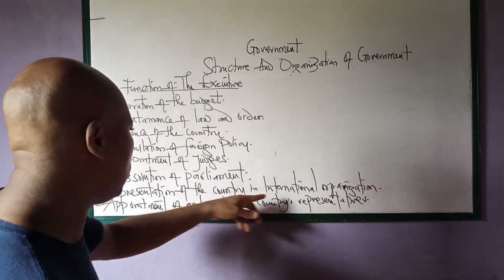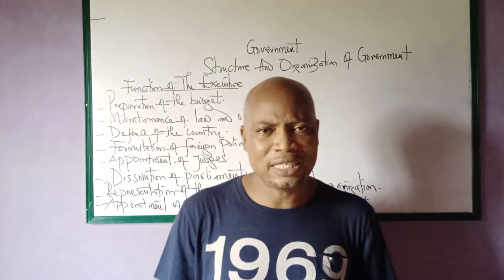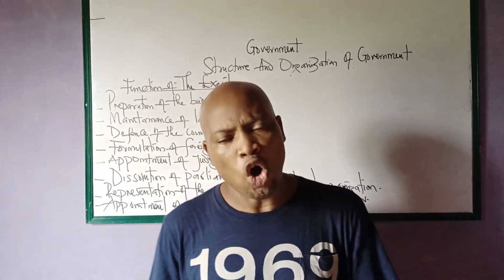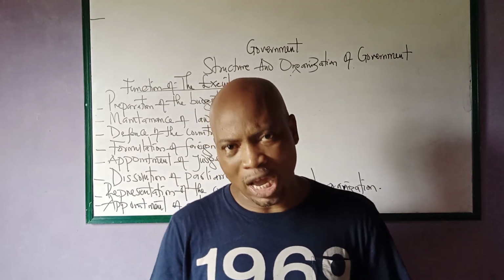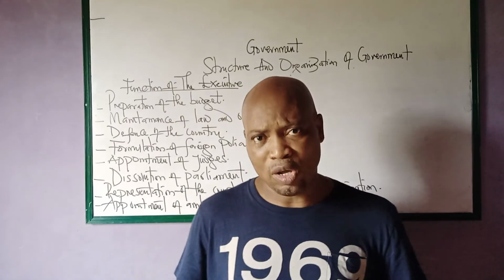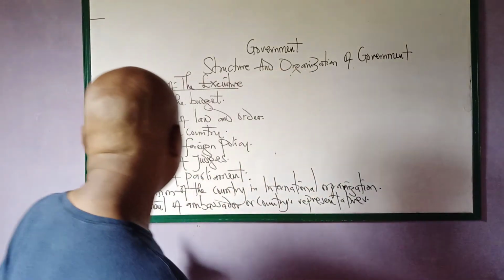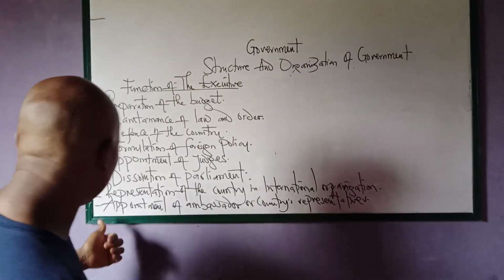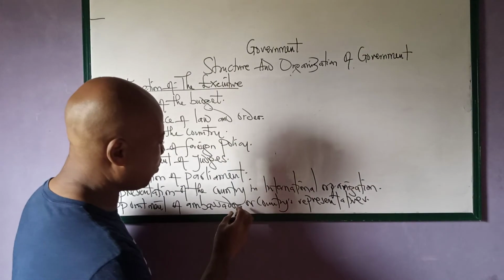Then the representation of the country in international organizations. The duty of the head of the executive, the president or the prime minister, is to represent the country in international organizations like the United Nations and other international organizations of which the country has a membership. Then the last one is the appointment of ambassadors or the country's representatives.